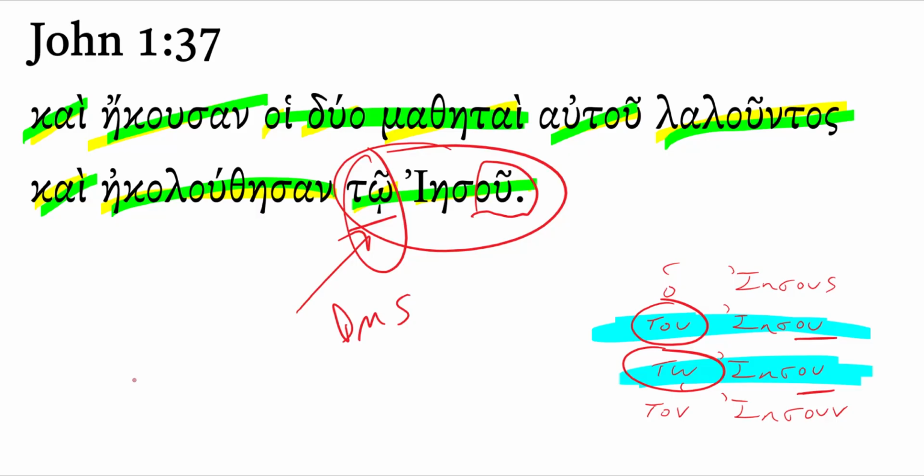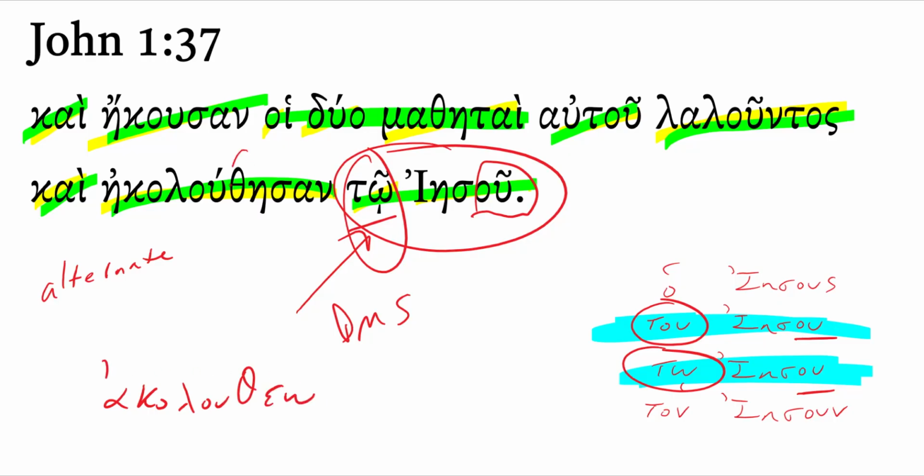Why is it dative? Well, because it's following a verb that takes its object in the dative. Remember, there are several verbs in Greek that have alternate direct object cases, right? Some verbs take their direct object in the genitive. Some verbs take their direct object in the dative. Sometimes people don't like to call them dative direct objects and genitive direct objects. Some grammarians want to be, I guess, more precise and say it's a genitive complement or a dative complement. And this is following the verb here, akoloutheo, which means to follow.